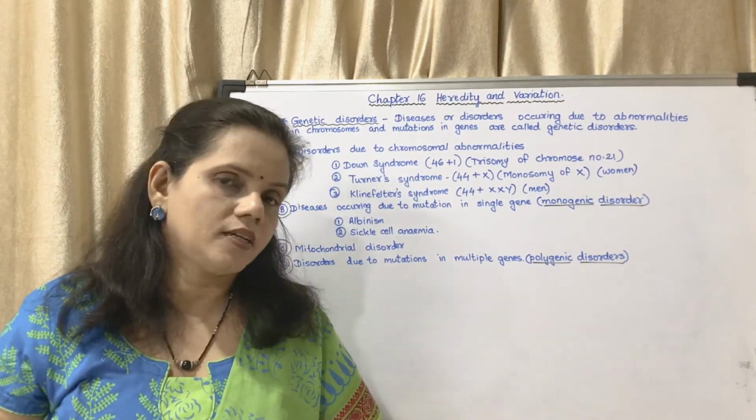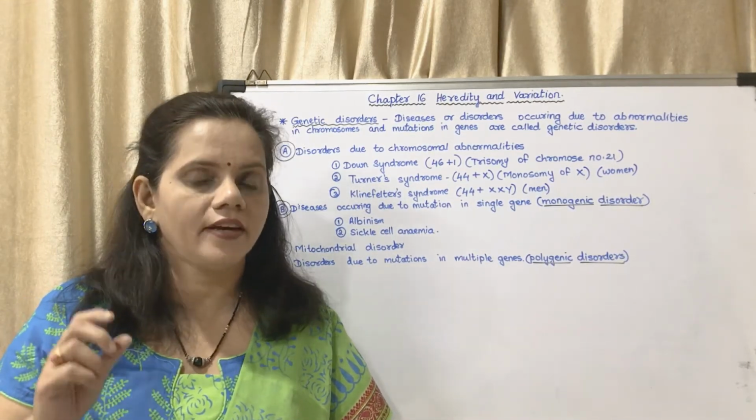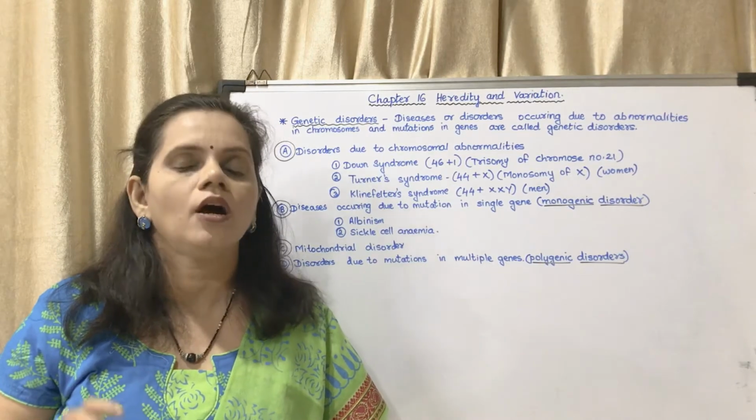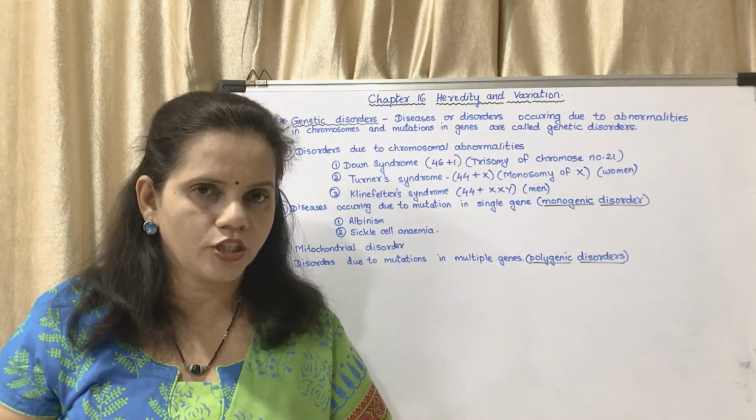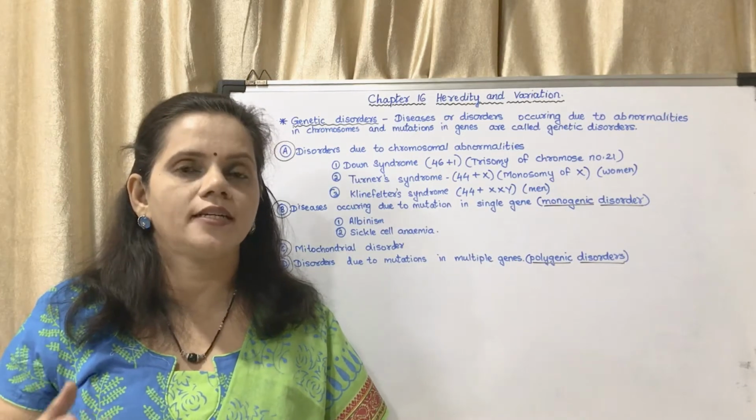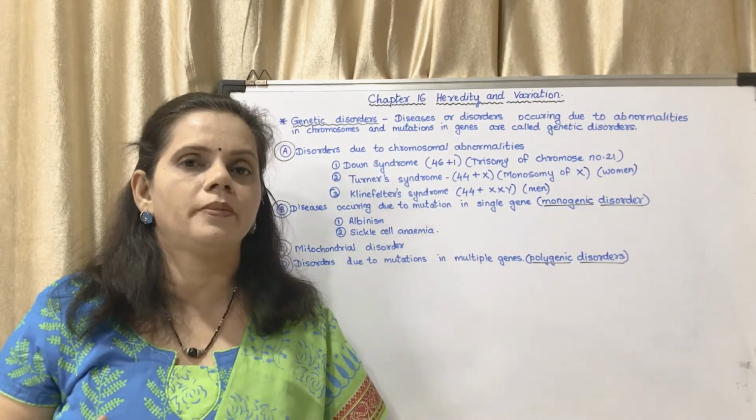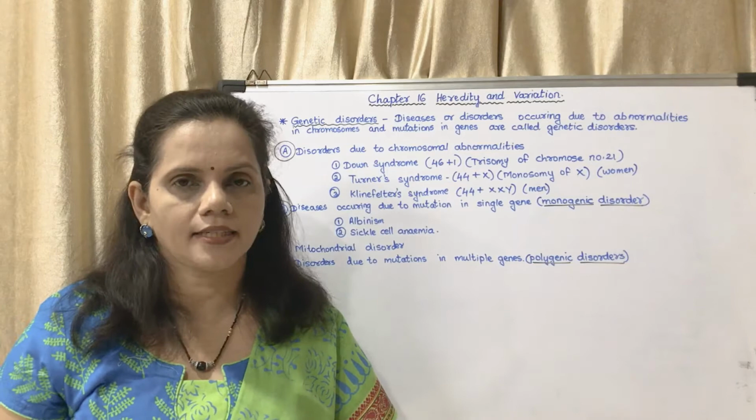You have to learn all these characteristics. This is a very frequently asked question. What are the symptoms of Down syndrome? Okay, you have to write that it is a trisomy of chromosome number 21 and all these characteristics.